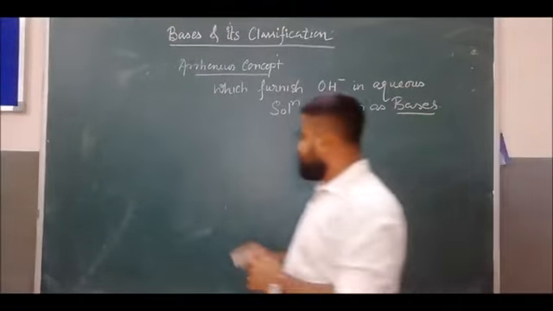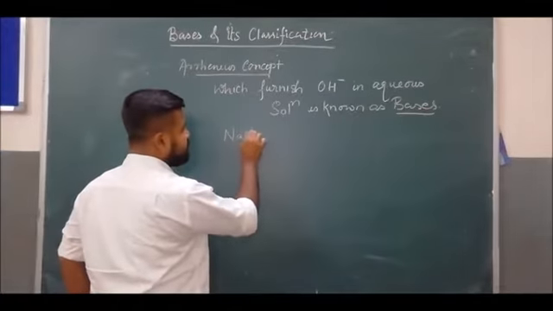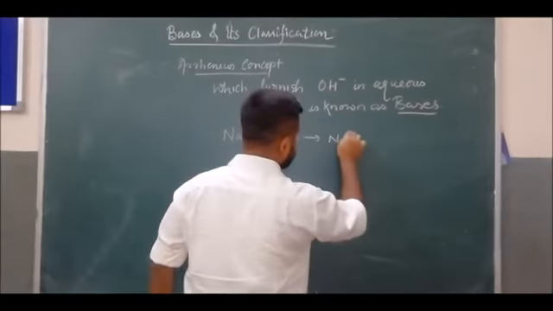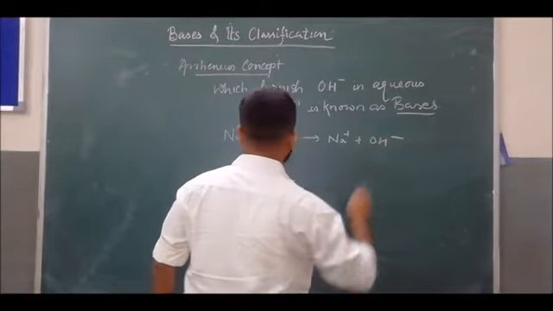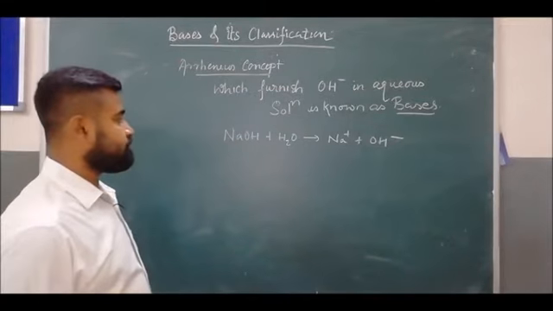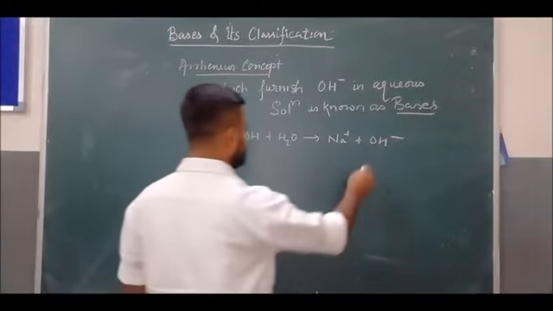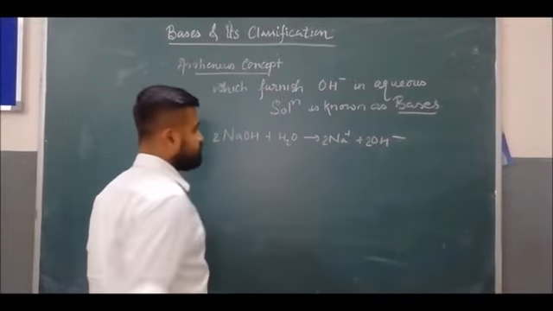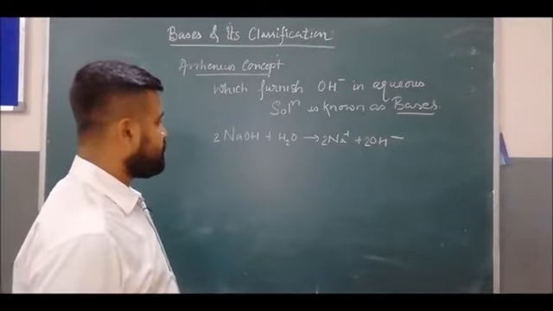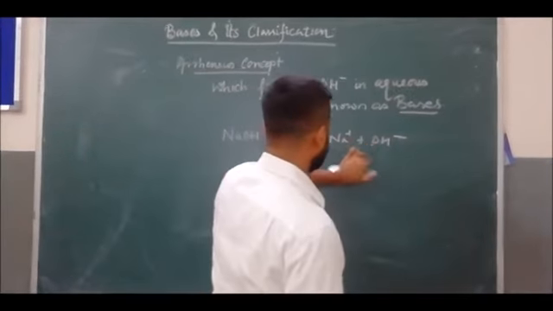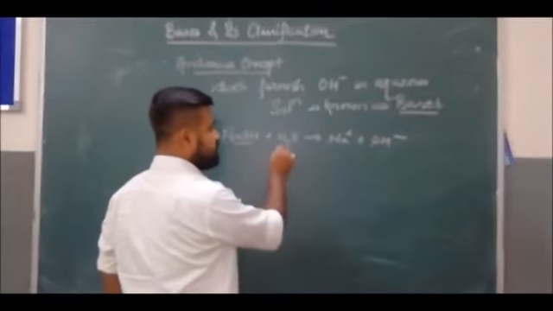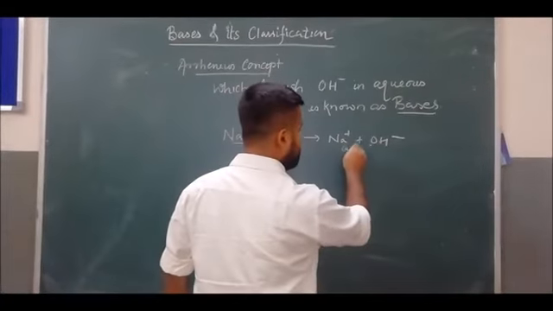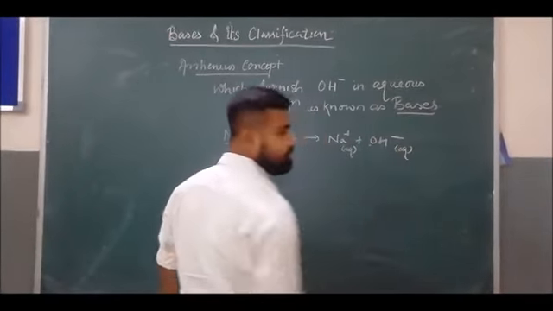Let's see some examples. NaOH, when dissolved in water, gives Na plus and OH minus. Simply, NaOH when dissolved in water, or when the aqueous solution is prepared, gives Na plus and OH minus ion.